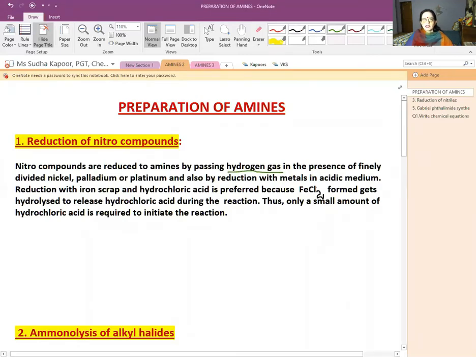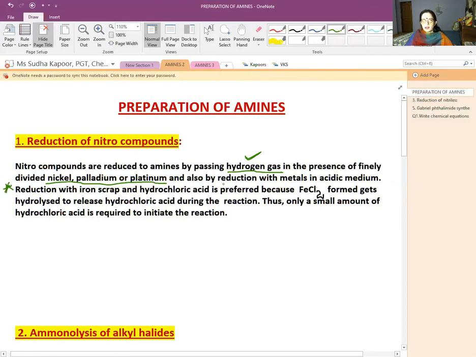By passing hydrogen gas in the presence of finely divided Ni, Pt or Pd, the very important catalysts for hydrogenation, and also by reduction with metal in acidic medium. This is also a very important method, but usually students learn hydrogen gas in presence of Ni/Pt/Pd. Now, reduction with iron scrap. This is a very important reasoning question.